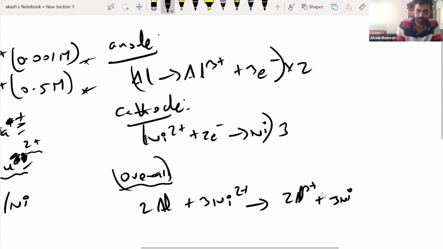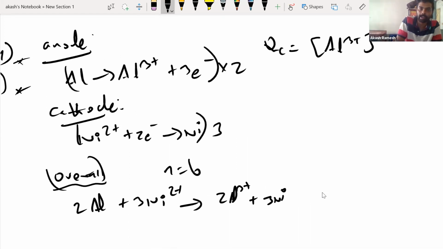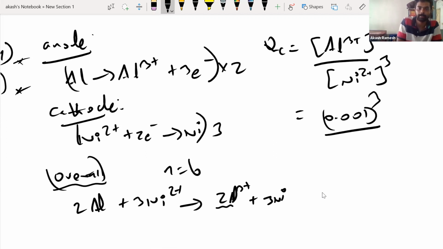Done. That would be the overall equation, and I can easily tell that the n value is going to be 6, because 6 and 6 is only getting cancelled, right? N value is 6. Now I can directly write the Qc. Qc would be basically the concentration of Al3 plus the whole squared, divided by the Ni2 plus concentration the whole cube. Guys, if you forget to put the square, the entire answer is wrong. So basically, the concentration of Al3 plus is 0.001 squared divided by 0.5 cubed. Oh, sorry, I mixed that up.